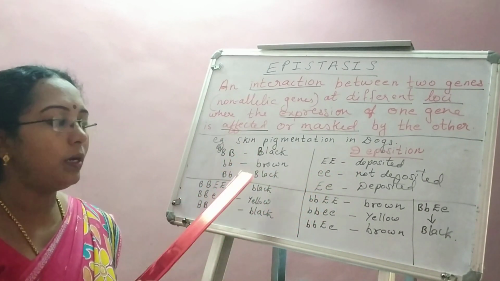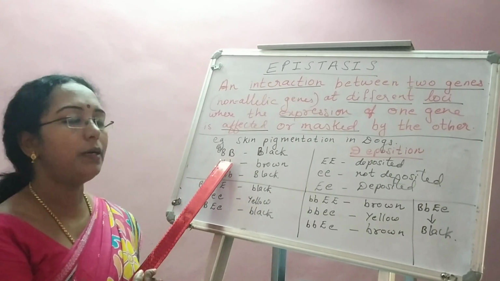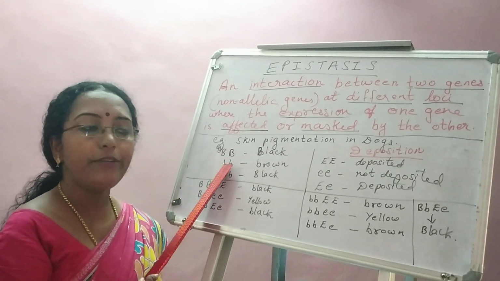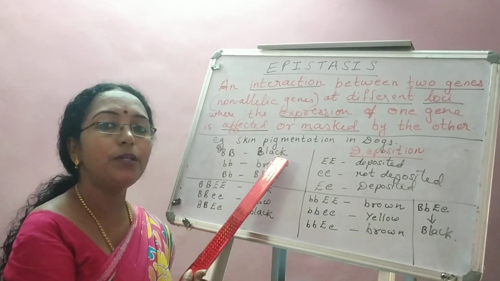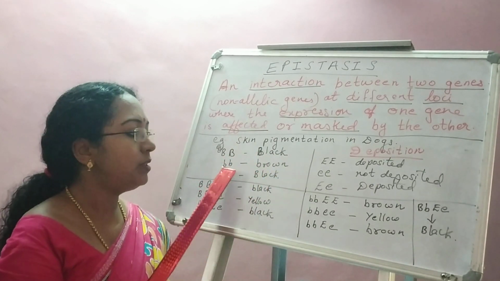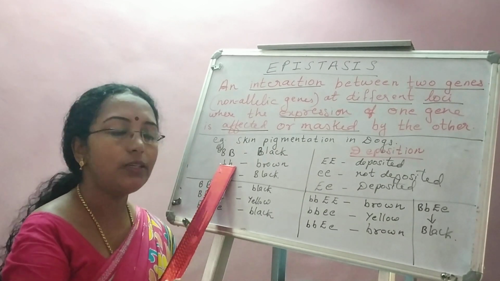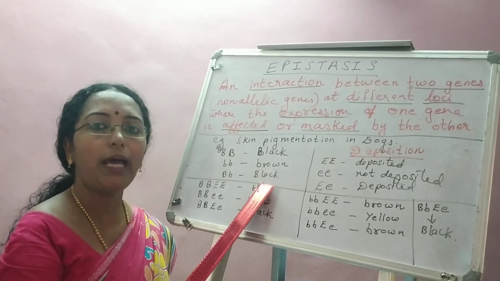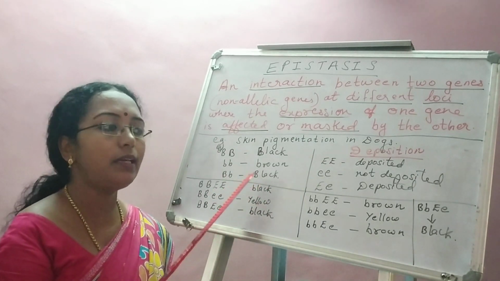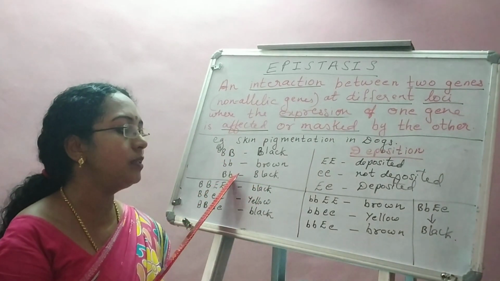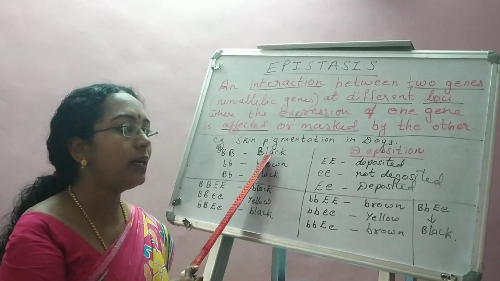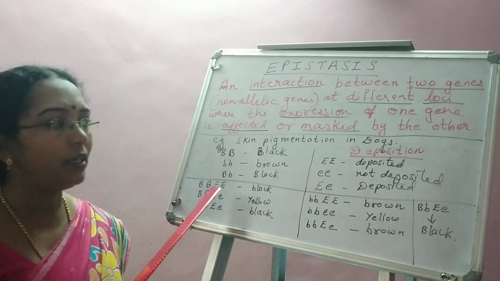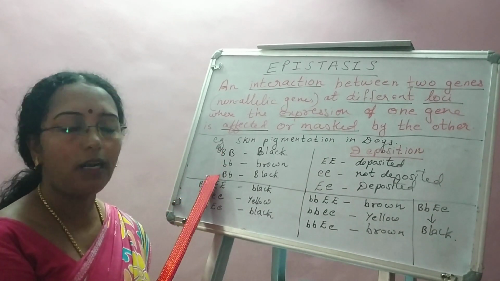So let us look one by one. Production by a gene. It has two alleles, capital B, small b. If it is homozygous dominant, it will produce black color. If it is homozygous for recessive, it will produce brown color. If it is heterozygous, again black color. So this clearly indicates that capital B is dominant over small b, or black color is dominant over brown color. Fine. So this is color production.